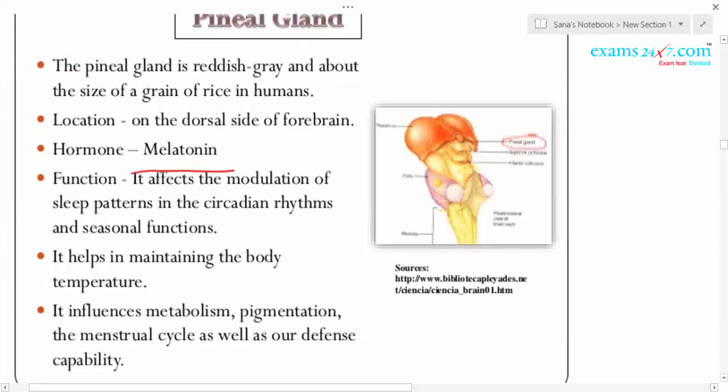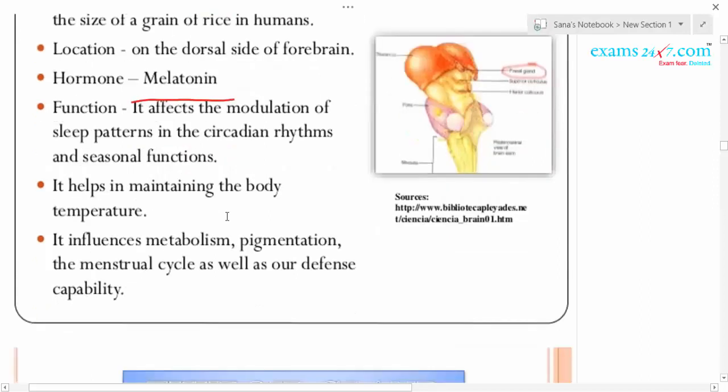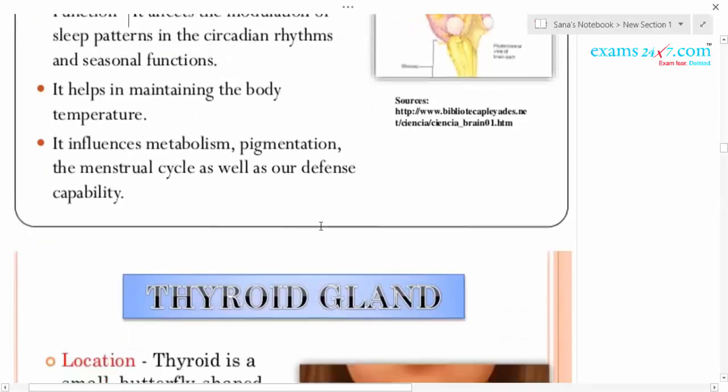The major function of melatonin is that it affects the modulation of sleep pattern in the circadian rhythm. So it controls the circadian, that is the sleep-wake cycle. Okay. It helps in maintenance of the body temperature also, and it influences the metabolism, pigmentation and menstrual cycle, as well as defense capability in our body.